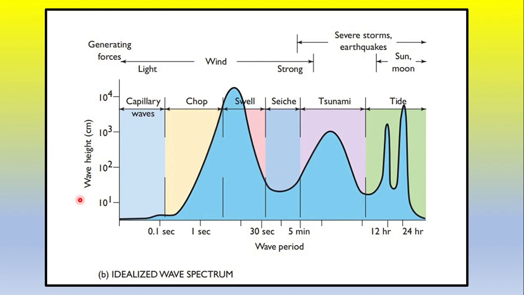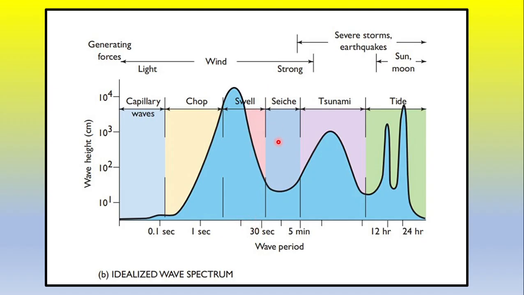See this picture first. Focus only on wave period. On the x-axis this is the wave period, and this is the name of the particular wave. First, capillary wave. Capillary wave period is very less, less than 0.1 second. Then chop wave period is also in seconds. Then swell, around 1 second to 30 seconds.